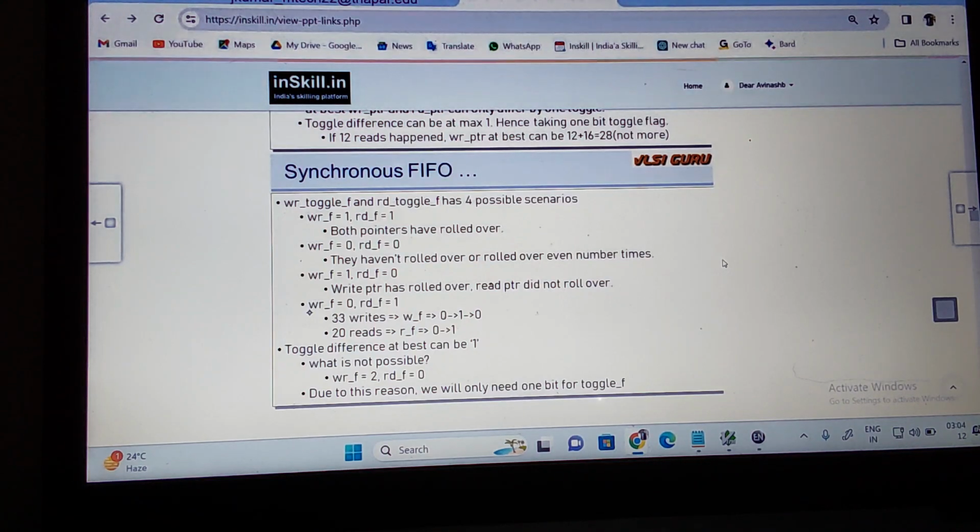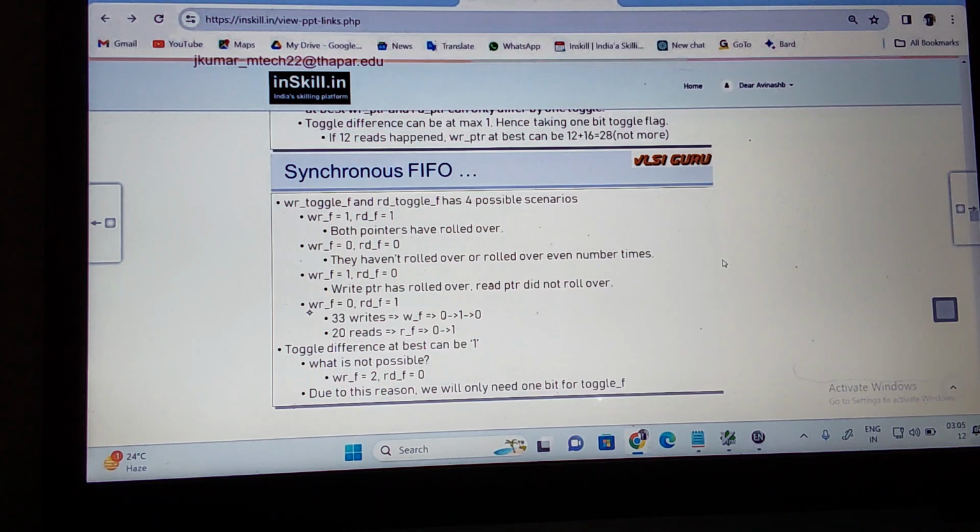Here, write toggle flag is 0, read toggle flag 0 means they have rolled over an even number of times. You understand this? Nothing but they have not rolled over. Both flags are 0 0, not rolled over. Suppose if they are rolled over, how many times? Even number of times. You can understand this?